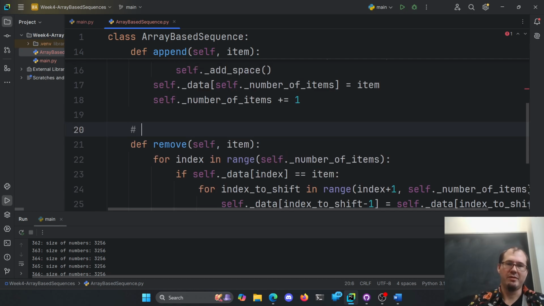And then remove, right? We said this one was O of n, is n minus k when you average that out is half of n, and half of n is still n. So sure, the more n items you have, the longer it takes to remove something, because you have to shift everything down. I think that one makes a lot of sense if we think about it here.